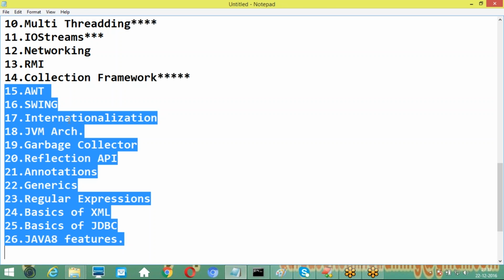Actually our syllabus is 14 or 15 topics, or maybe 15 and 16 topics also. For example, if you do not have the complete time to attend this total course, no need to worry about it. Attend up to the first 14 topics, you can stop there, no problem. Core Java requirement will be fulfilled. But if you want to see my total awareness, my total concept on Java, you have to attend the total course. No need to worry about it. So this is the syllabus I am going to provide to all of you guys.